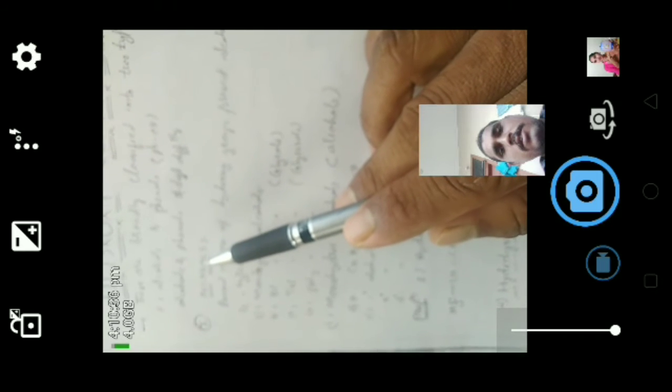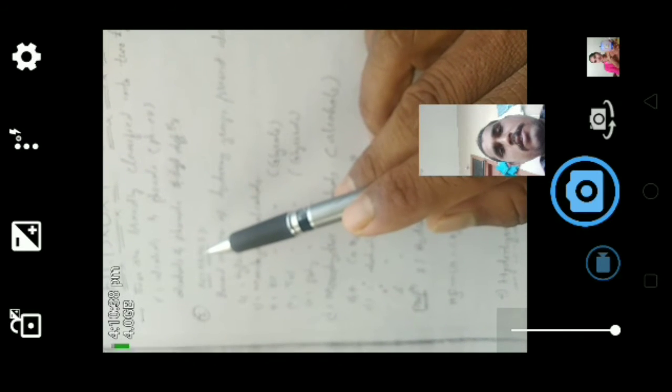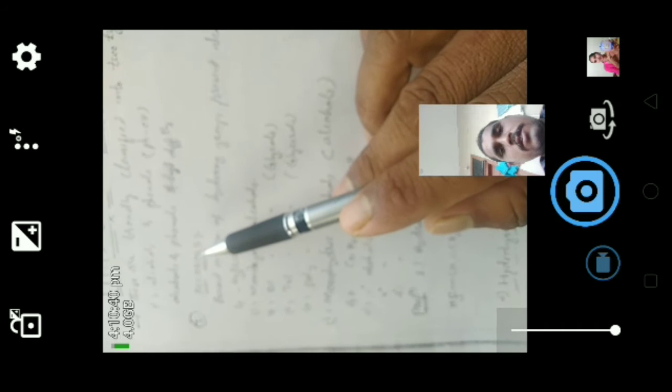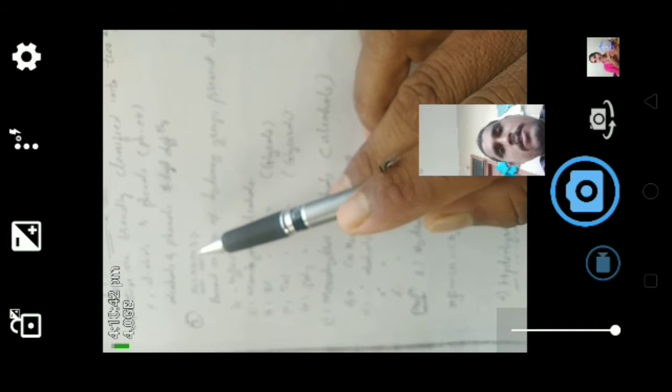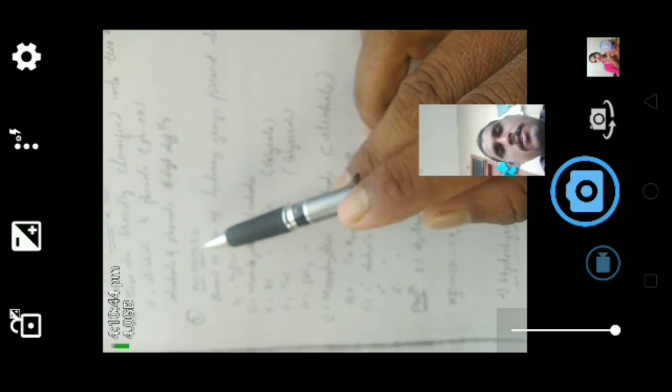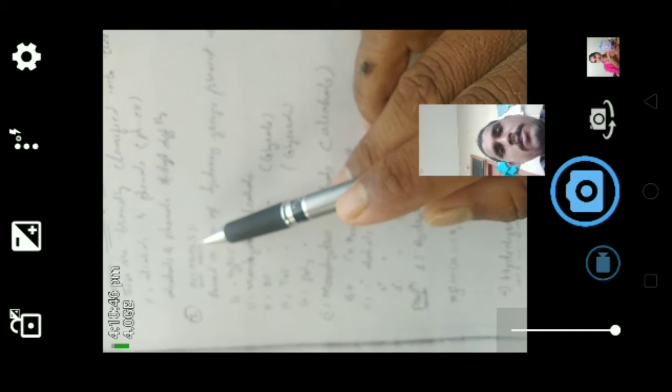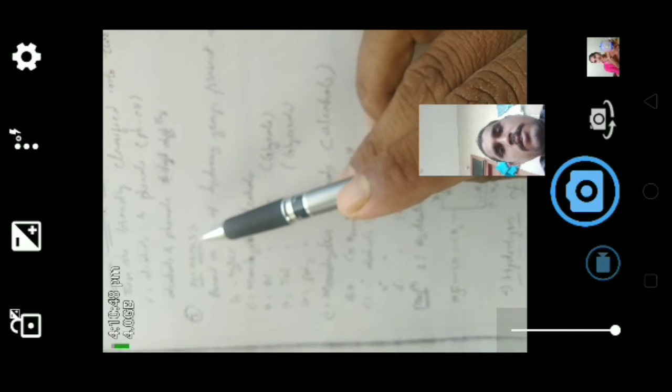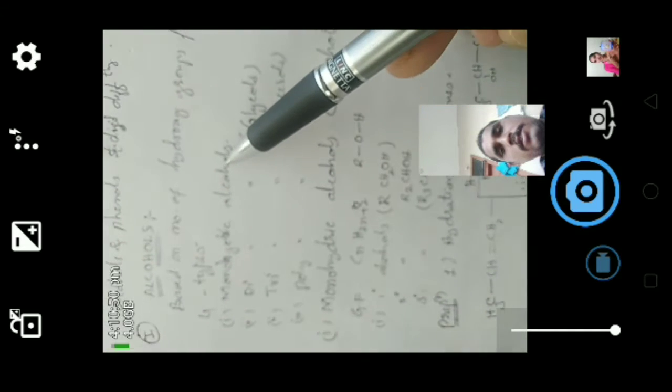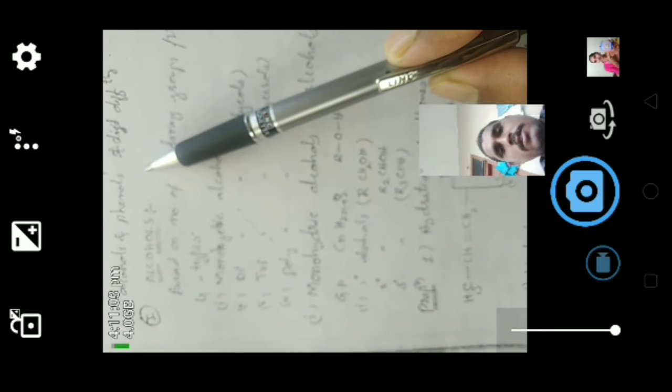There are mainly two types, alkyl and aryl, or alcohols and phenols. The aliphatic chain attached hydroxy compounds are called alcohols, and the aryl group attached hydroxy compounds are called phenols.